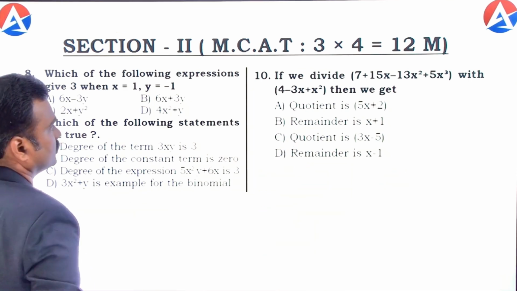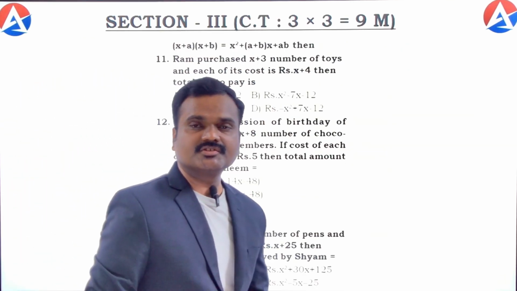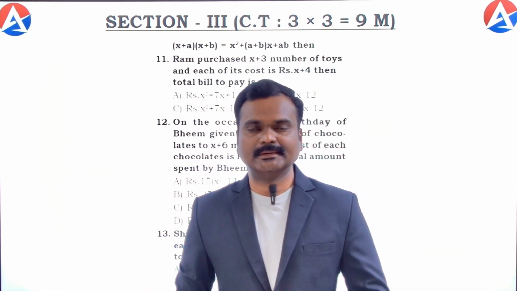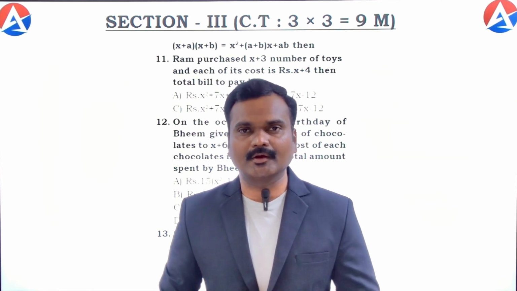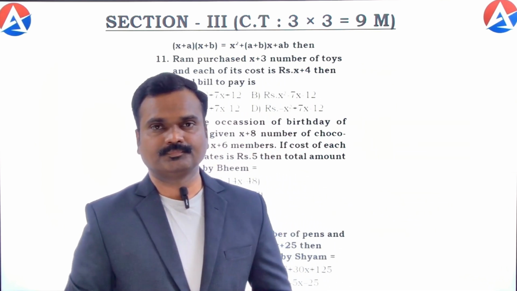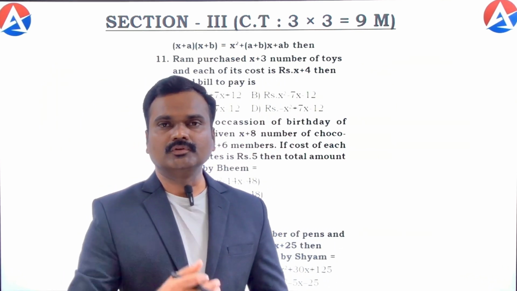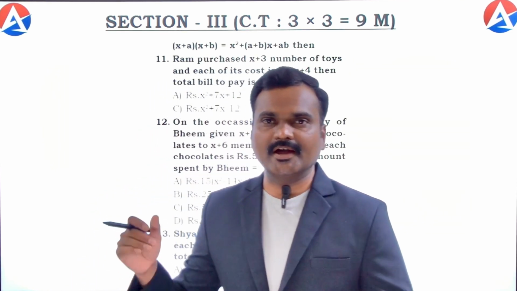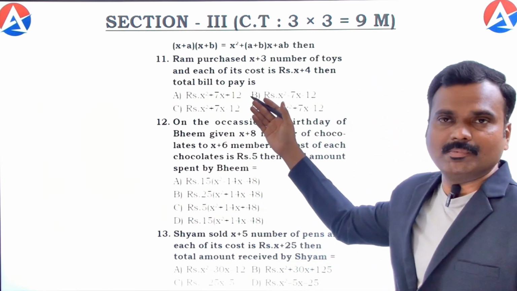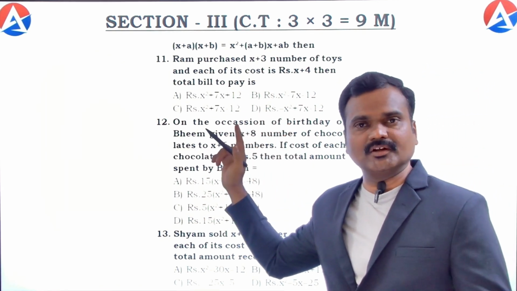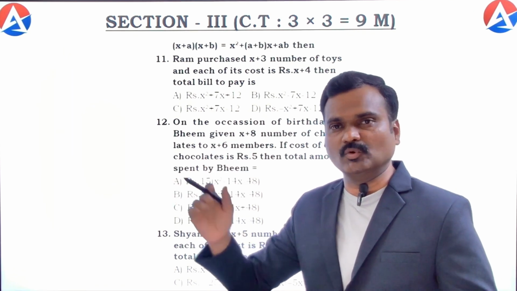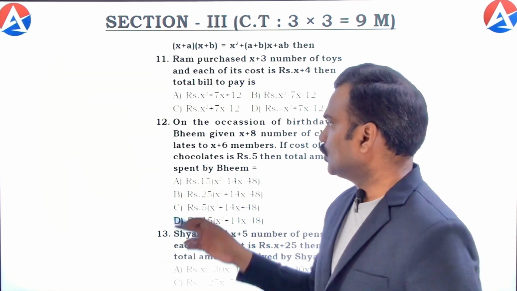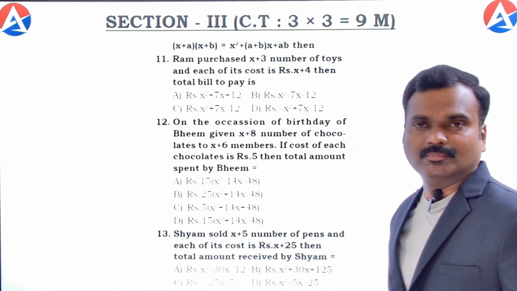And next, the third section we call the comprehension type section or comprehension passage type section. In this section, they will give a small paragraph from the concept you taught already. Based upon the paragraph, they will give 3 questions here. These 3 will be single correct answer type. As we have seen in the first section, for each question there will be 4 options. Out of 4, there will be 1 correct answer. They have to choose it and bubble it in the OMR sheet. Then they will get 3 marks for each correct answer in this section. Totally there are 3 questions. 3 threes are 9 marks.